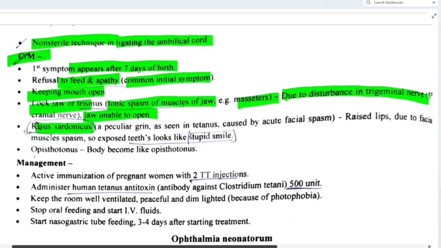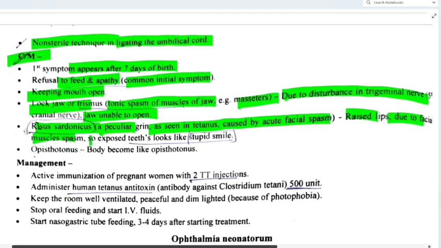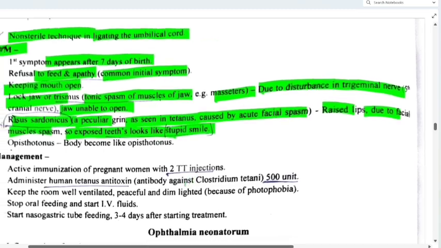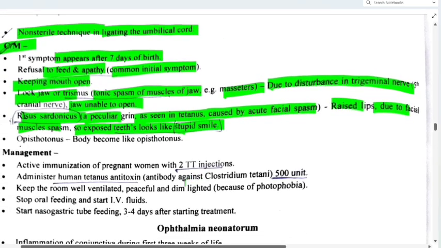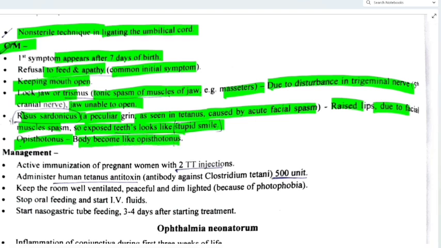Risus sardonicus, a peculiar grin as seen in tetanus, caused by acute facial spasm, with raised lips due to facial muscle spasm. So exposed teeth look like a stupid smile. Did you understand? So here what is happening? Raised lips due to facial muscle spasm, so exposed teeth look like a stupid smile. Then opisthotonus, that is the body becomes arched in an opisthotonic position, which we are studying now.